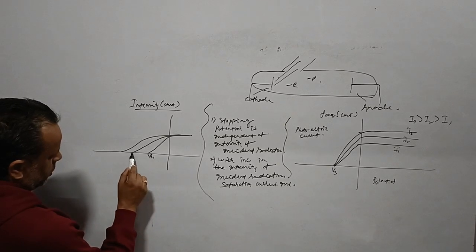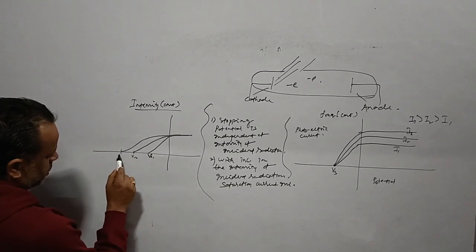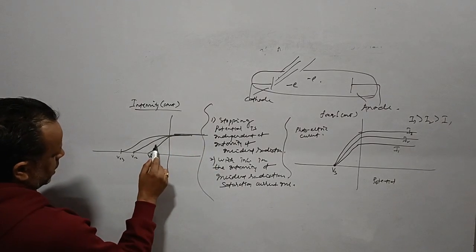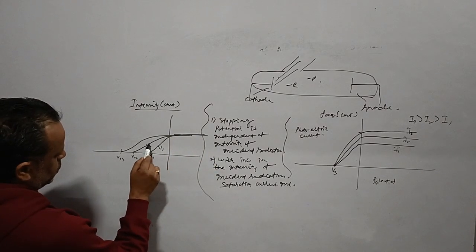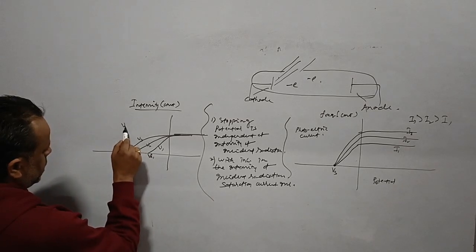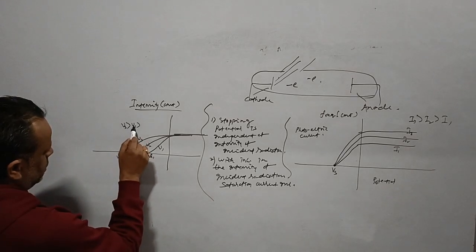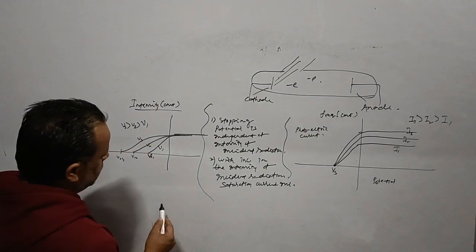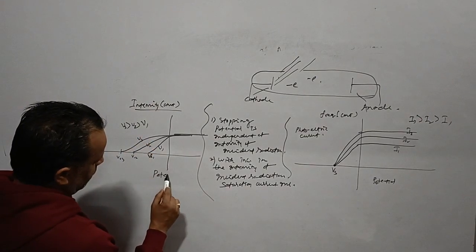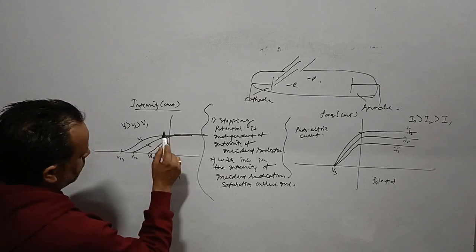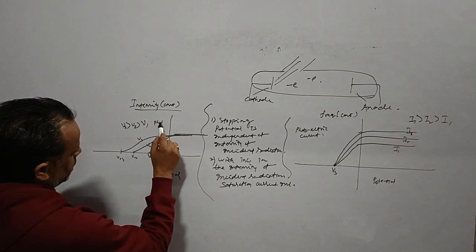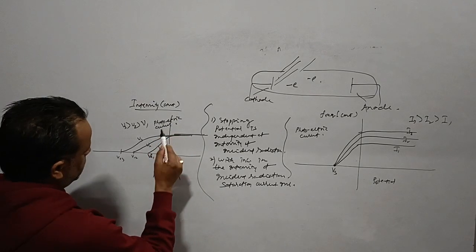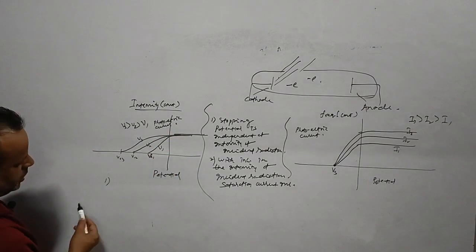This is stopping potential V01, this is V02, this is V03, this is saturation current. This is frequency nu1, this is nu2, this is nu3. Nu3 is greater than nu1 is greater than nu2. On the x-axis we have potential, on the y-axis we have photoelectric current.